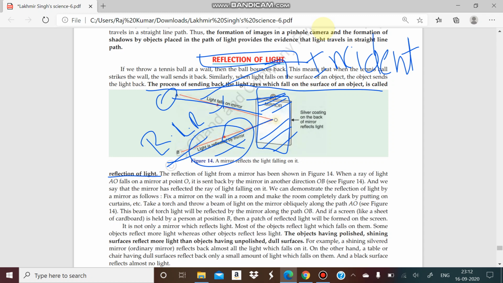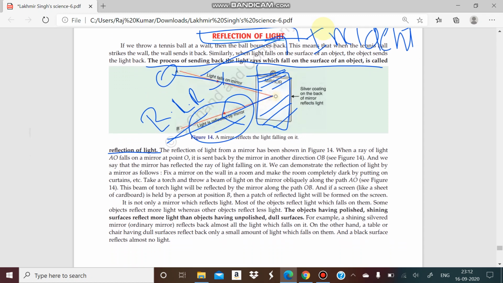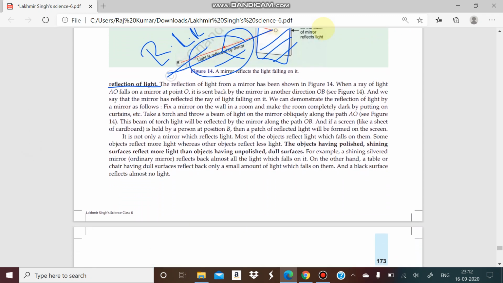And what happens when a surface is shiny? Why does it happen? Because a shiny surface always allows the light to reflect. So you have to remember that if any object has a polished or shiny surface, it will reflect more light than an object having an unpolished or dull surface.